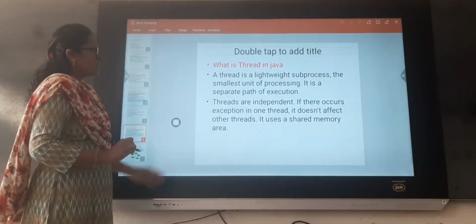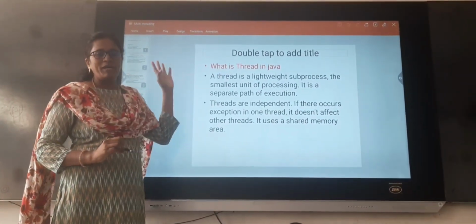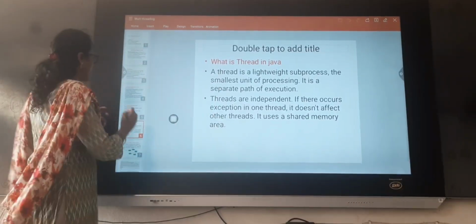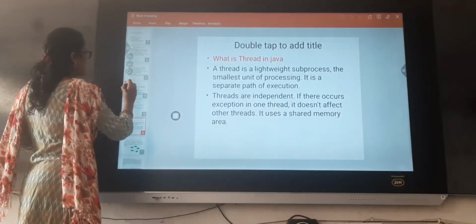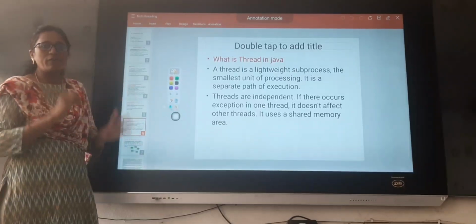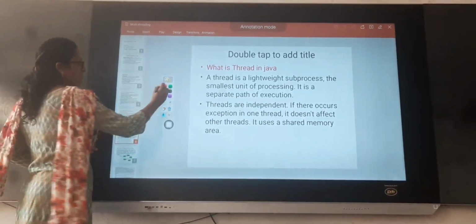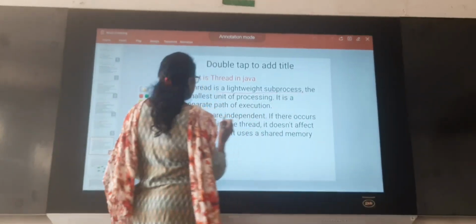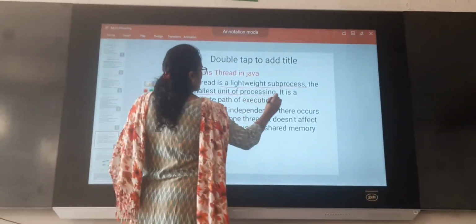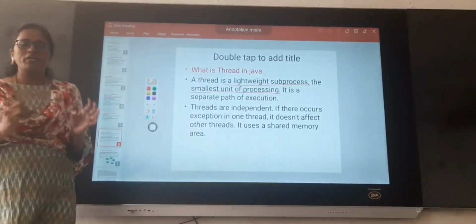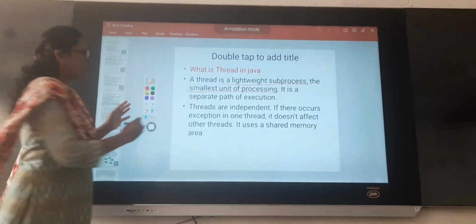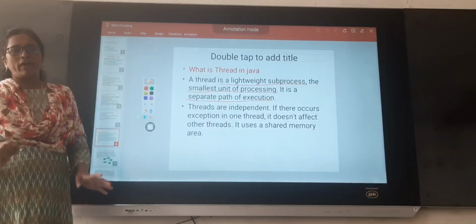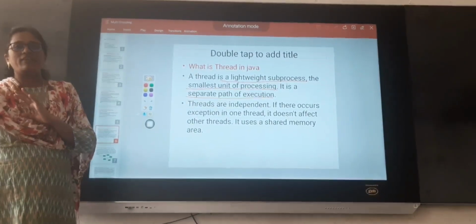Okay, now I can give the explanation of a thread in Java. A thread is a lightweight sub-process. What is a sub-process? It is a part of a process. Within a process, we create threads. A thread is a lightweight sub-process, the smallest unit of processing. It is a separate path of execution. A thread can execute in its own way. It will not be affected by any other thread.